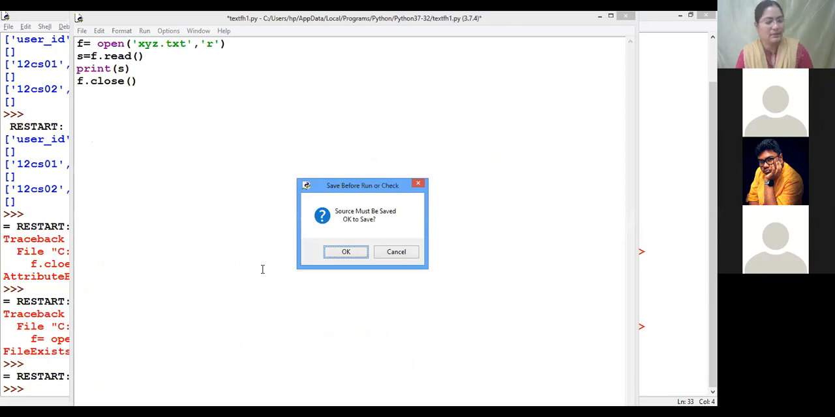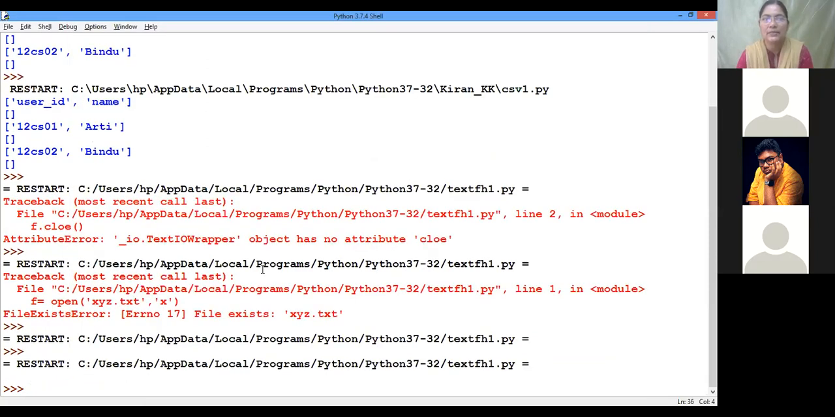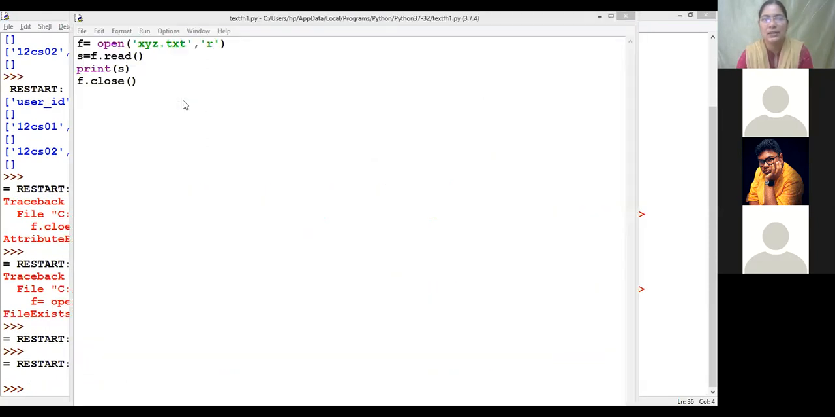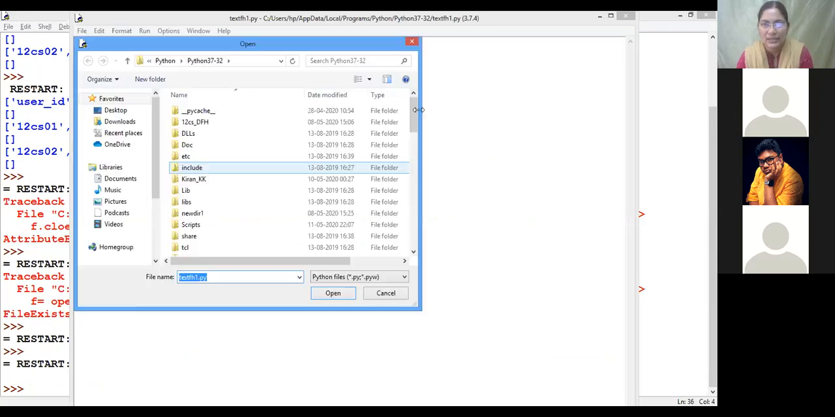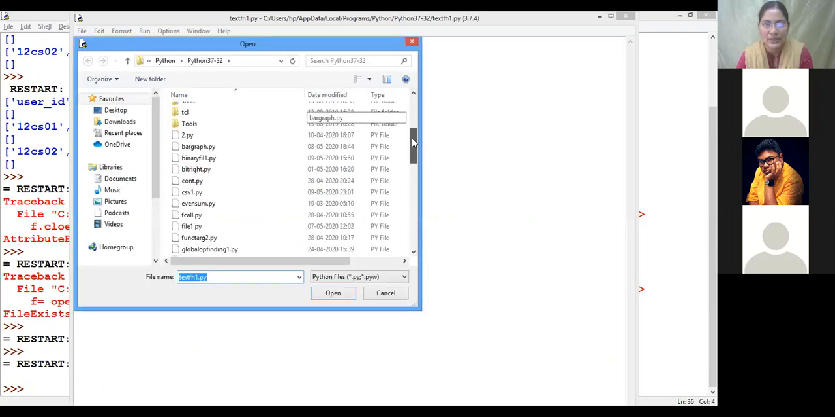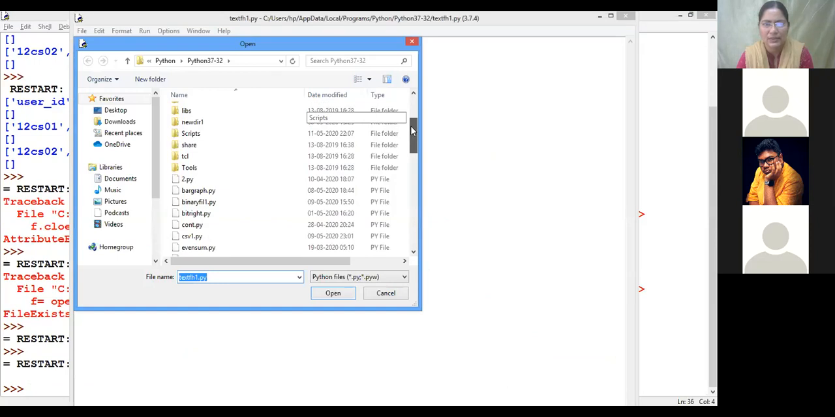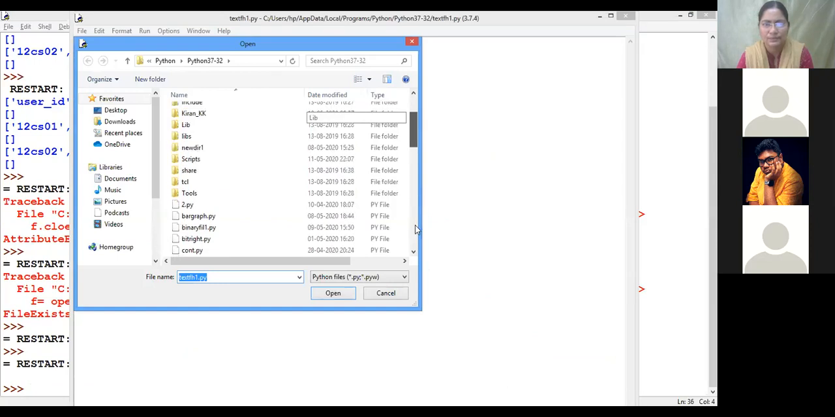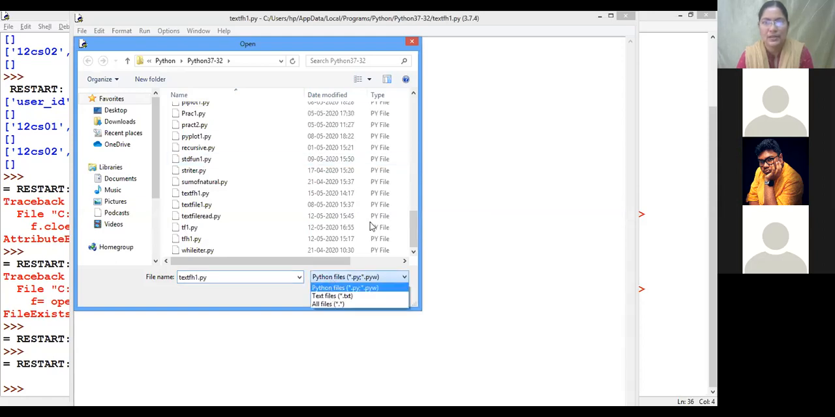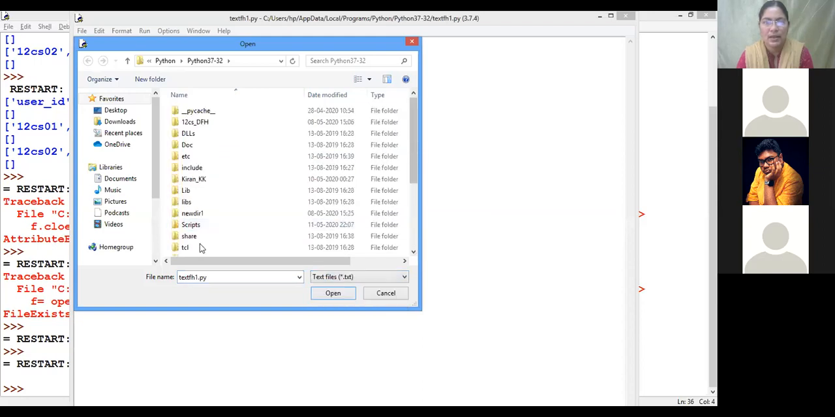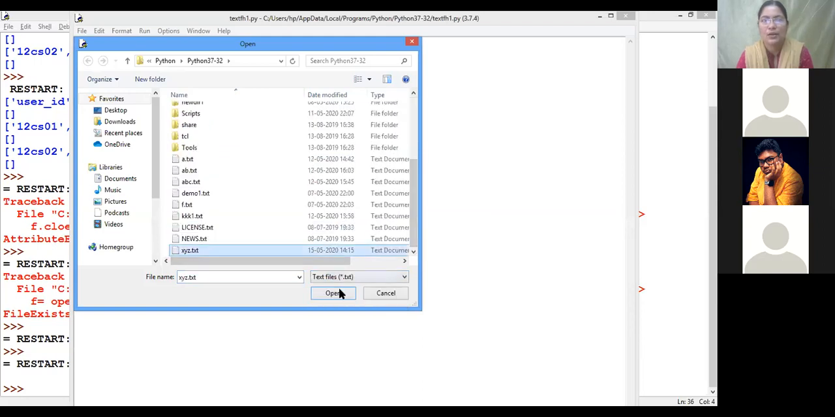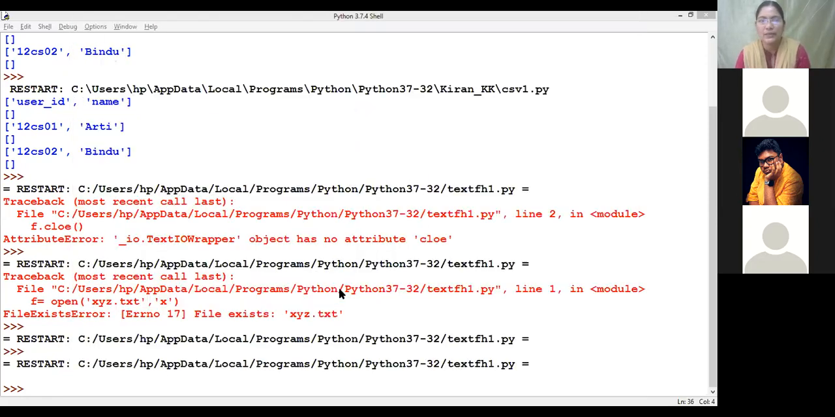Now nothing has come. Why? Is there any content in xyz.txt? Let's open and see xyz.txt. Is there any content here? Where is the content? Here are all the text files, right? So now let us see xyz.txt. Open. Is there any content in this? Nothing is there. So as nothing is there, we could not retrieve anything in the output.